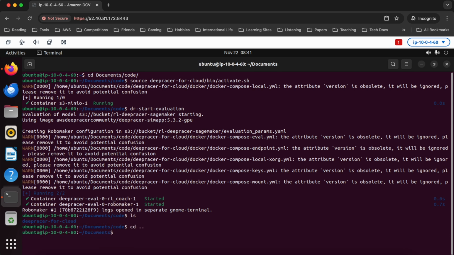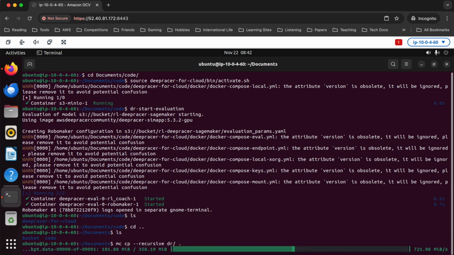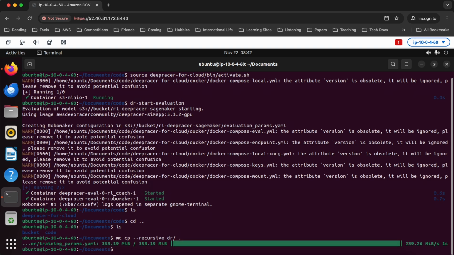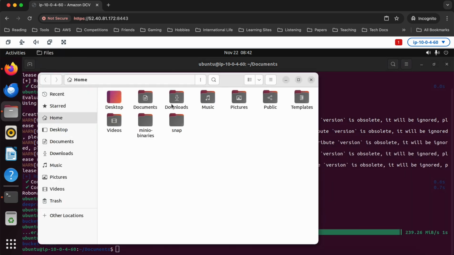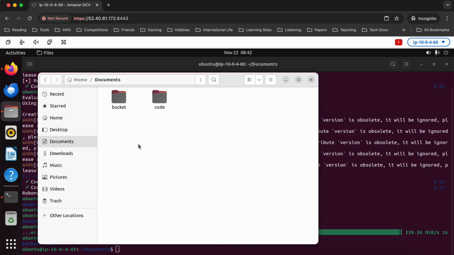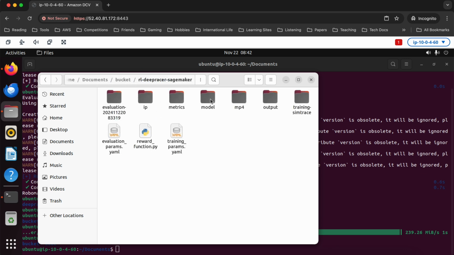So I'm going to do the thing we just did a minute ago, which was mc, and then I think it was cp recursive, and we'll do our DR bucket, and we're just going to put all the DR stuff here, right? And there we go. It'll download a couple hundred more megs of content. I'm going to open that up in a file browser and we'll see what happens. Again, I may actually need to go install a video player. This desktop is pretty sparse. Haven't installed much of anything here. Let's see what we got.